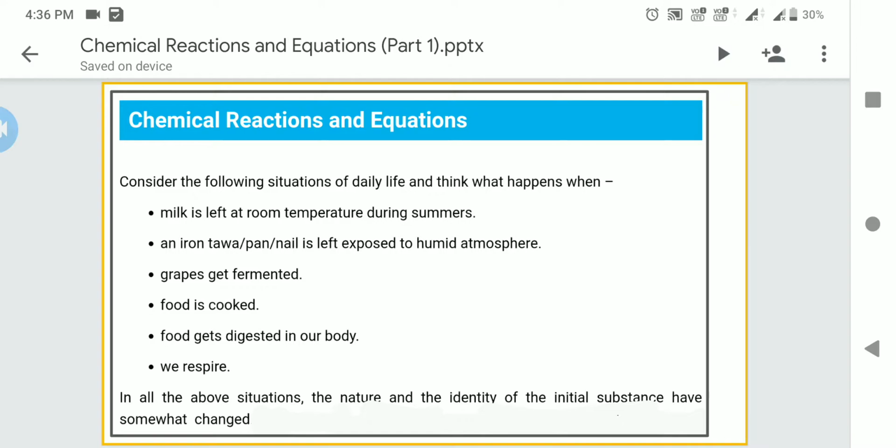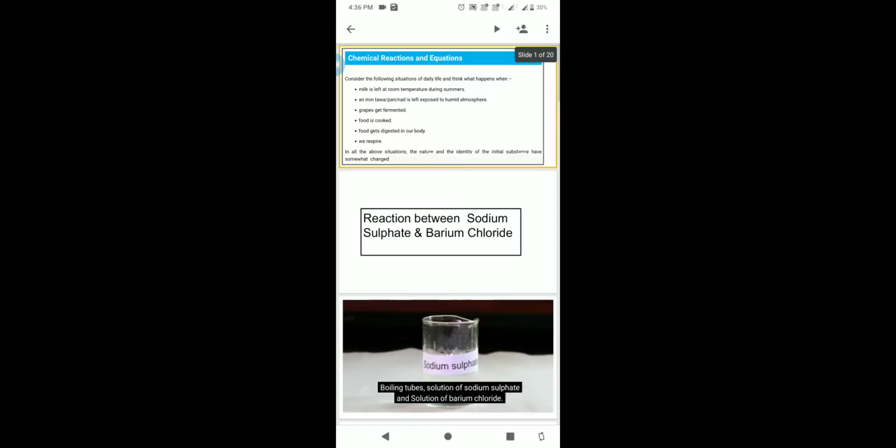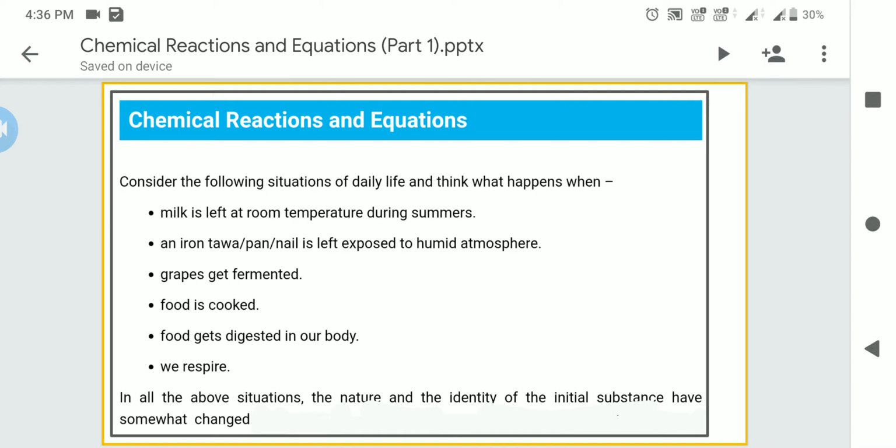Then when grape juice is left over, what happens? Food that is cooked and left, what happens? And the food that we take in, after taking it inside, what happens? It goes to the intestine and there it gets digested, and after digestion we get energy. How do we get energy? So we have to think. And during respiration, what happens? Which gas do we take in and which gas is given out by us? So imagine all these situations and what happens.